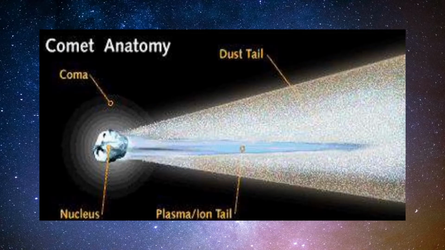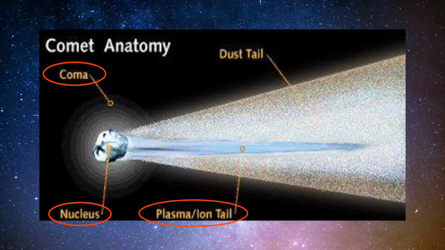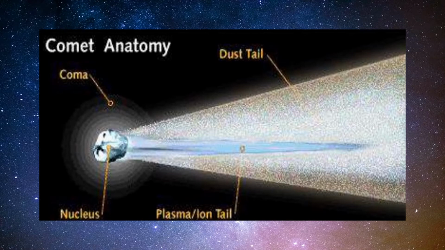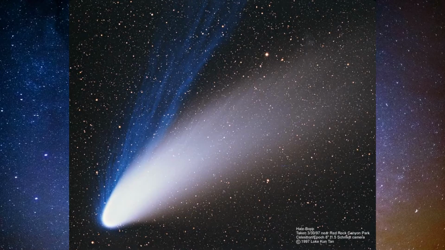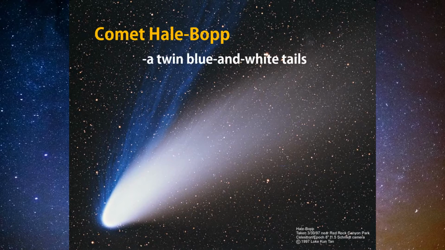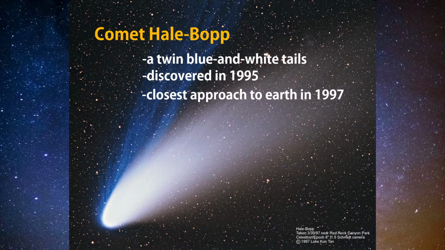It has nucleus, coma, plasma, ion tail, and dust tail. In the night sky, it looks like this. This is a Hale-Bopp comet with a twin blue and white tails. It was discovered in 1995 by Hale-Bopp and had its closest approach to Earth in 1997.